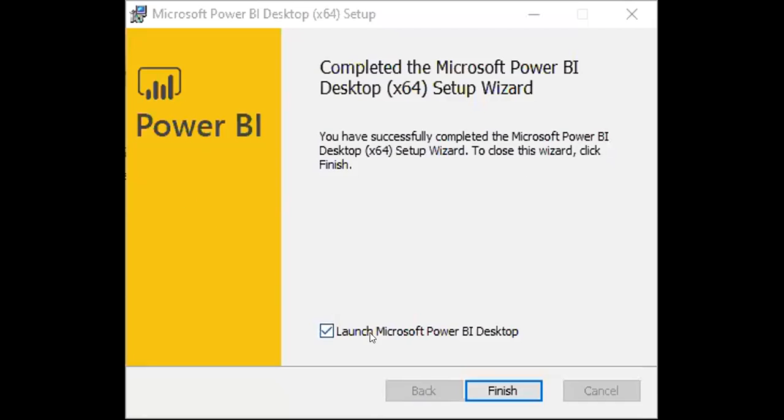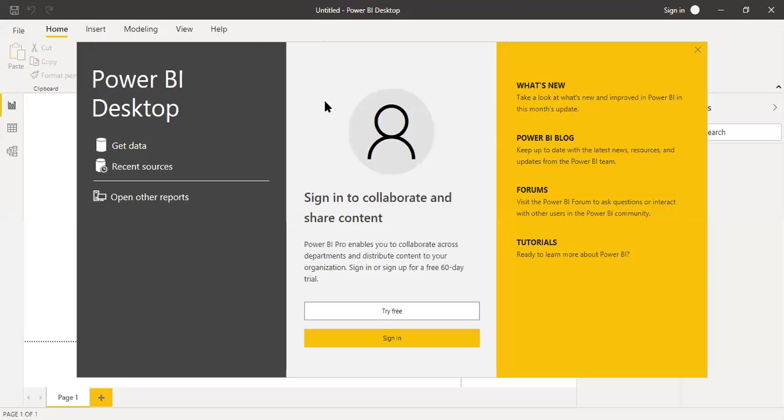So once the installation is over, they would ask whether Power BI could be launched. Click finish. So when you open up, this is how you will get the home screen, with a gray, white, and yellow icon. You can either sign in, create an account, or you could try free. I suggest you better create an account by signing in.